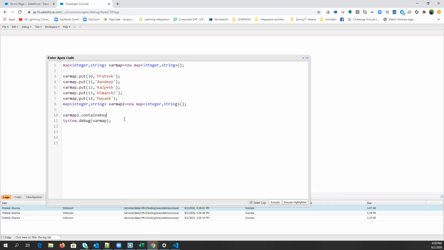So contains key will basically check if the given key is in the map or not. What will it return? A Boolean value, true or false. Okay. Let's just store it in a Boolean variable.